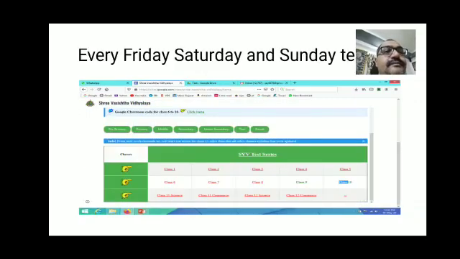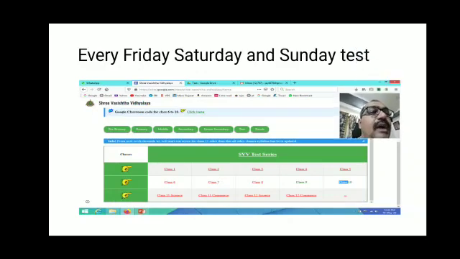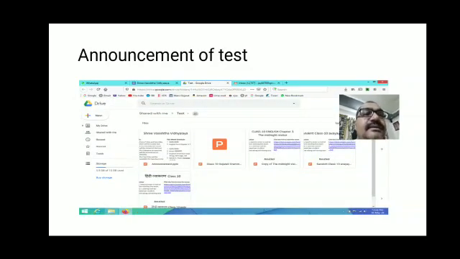Then, our school has started to conduct tests for the students. Every Friday, Saturday and Sunday there will be a test for a different subject. When you click on the test button, the second last button, these things will open: class 1, class 2, SVV test series. And when you click on class 10, you will see these things inside.